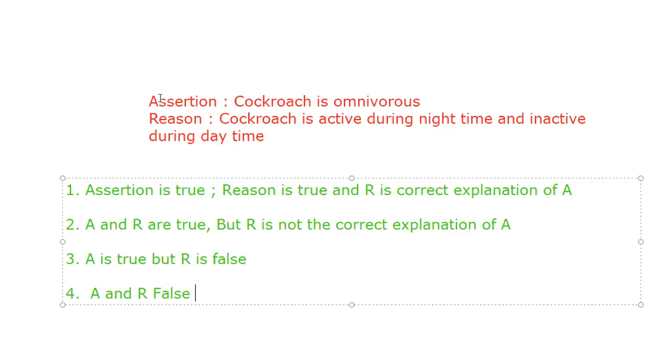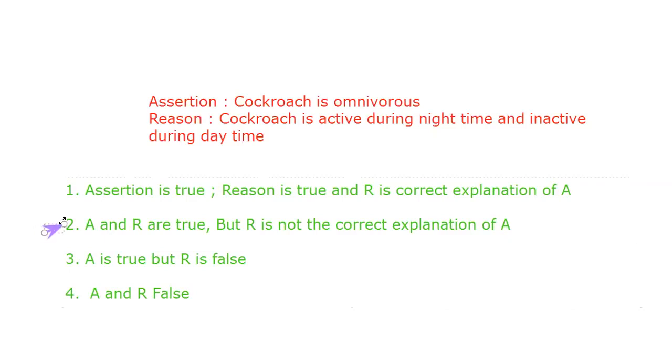Now let's read the question. What is the question here? Assertion: cockroach is omnivorous. Reason: cockroach is active during night time and inactive during daytime. Maybe A is true, R is also true, but I go for this answer: A is true, R is true, but R is not the correct explanation of A, isn't it? So this is my answer.